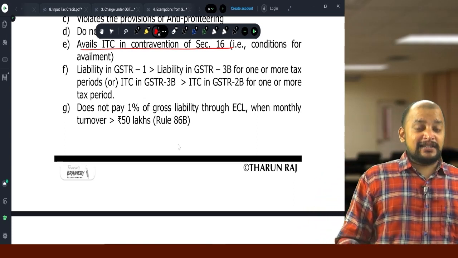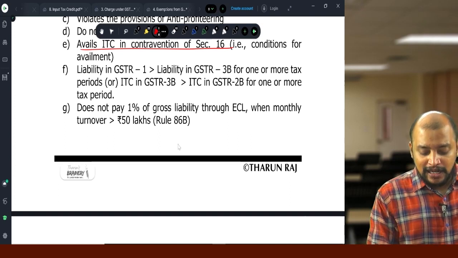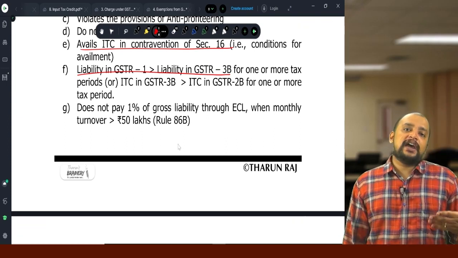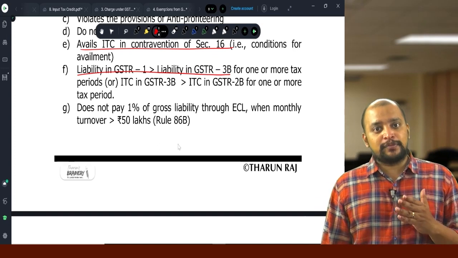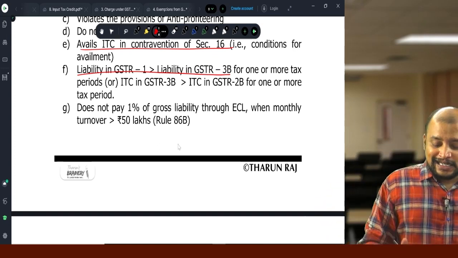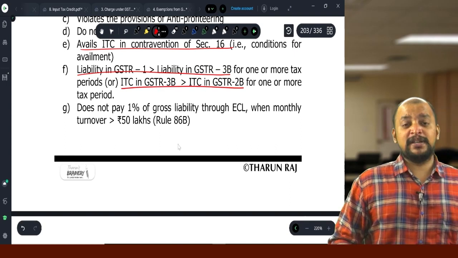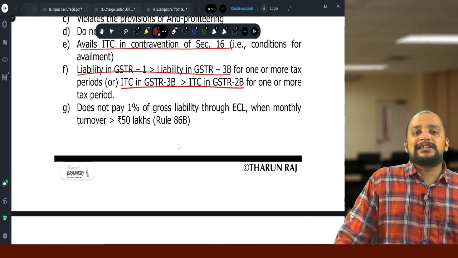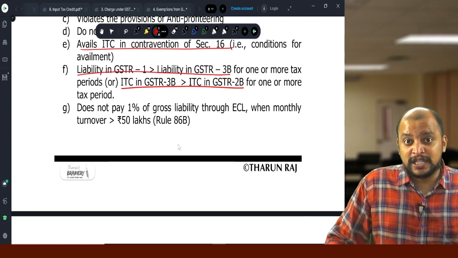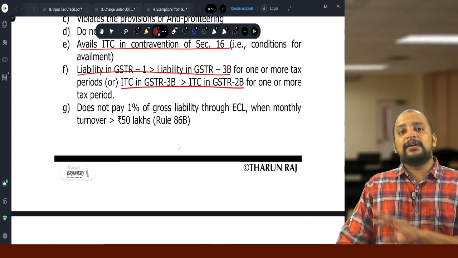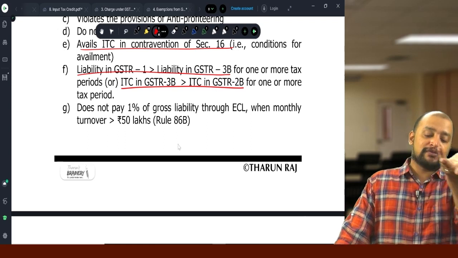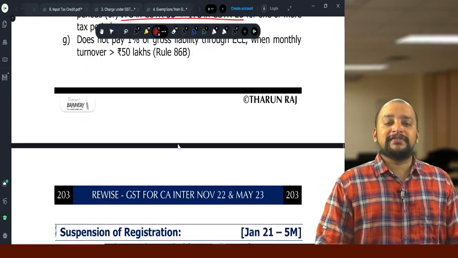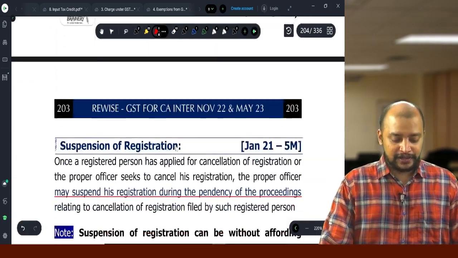Then the last case, the 7th point: liability in GSTR1 greater than in 3B for 1 or more tax periods. So in GSTR1 you have shown more liability than in GSTR3B for 1 or more tax periods, or ITC in 3B is greater than ITC in 2B, meaning you have taken more ITC in 3B than in 2B for 1 or more tax periods. In that case, these are the 7 points which are called contravention of provisions that lead to cancellation of registration.